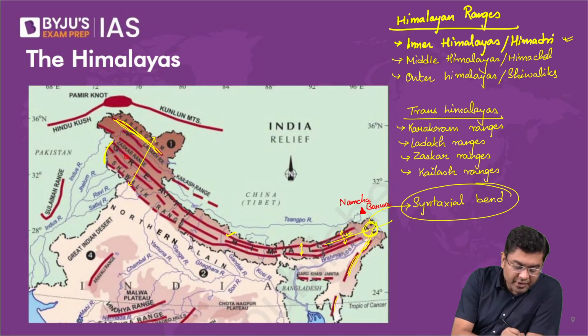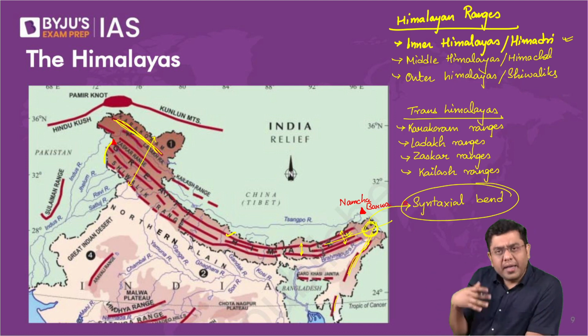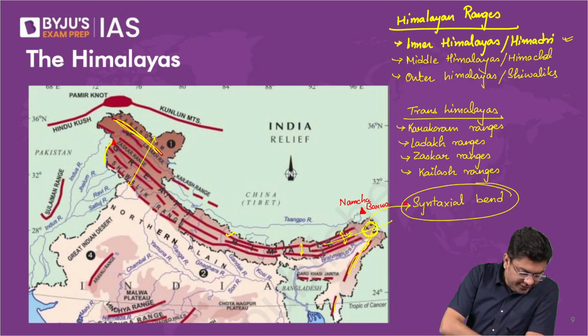Here you have the Nanga Parbat. So the two syntaxial bends are indicated to be existent around these peaks. That is where the axis of the mountains changes.